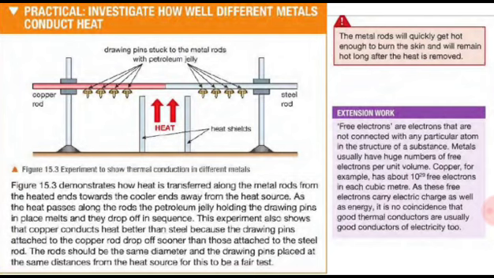Number one, that the heat gets transferred sequentially from the hotter region to the colder region, and number two, that copper is a better conductor than steel. So this is what the experiment is all about.